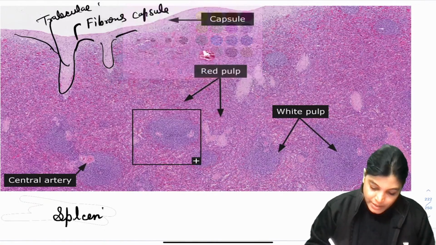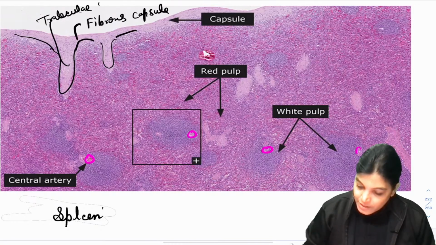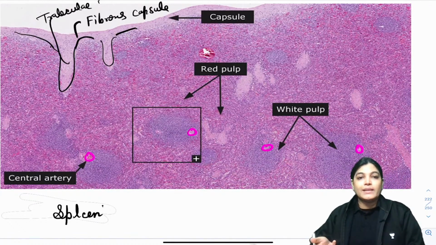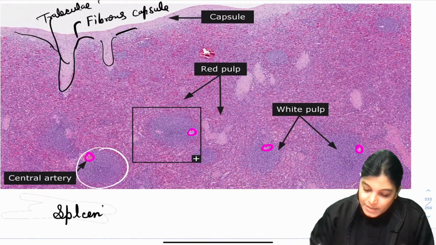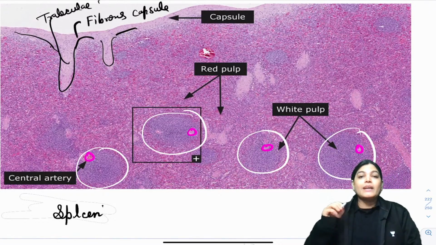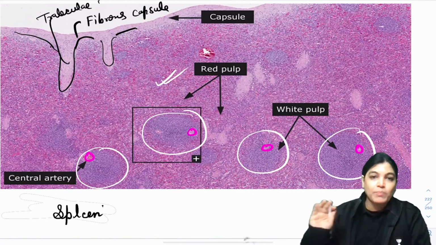central arteries. See here, this is central artery, this is central artery, this is central artery. Your doubt must be that central artery is called central, but it is not central. This is white pulp of the spleen, this is lymphatic aggregation. That means these are white pulp of the spleen. The rest part is all red pulp of the spleen.